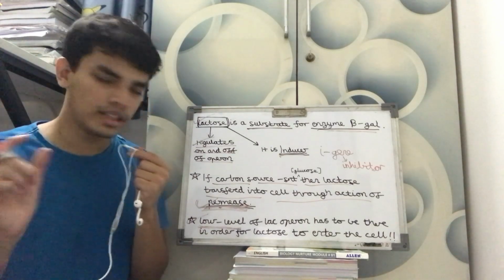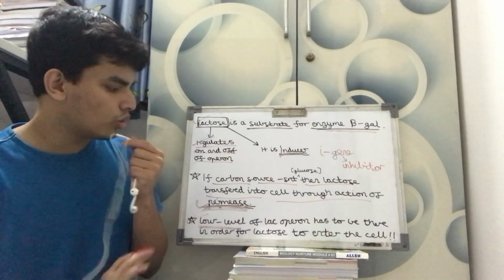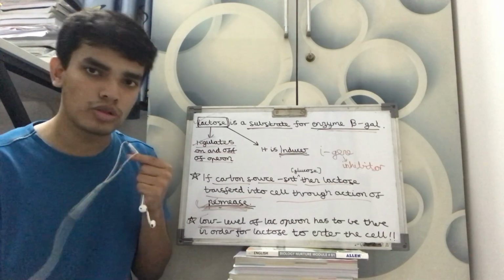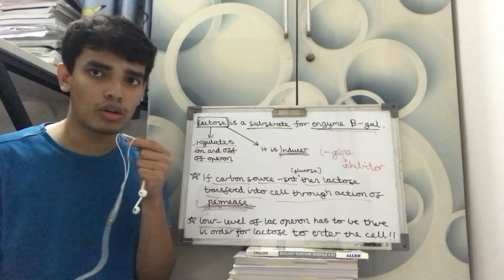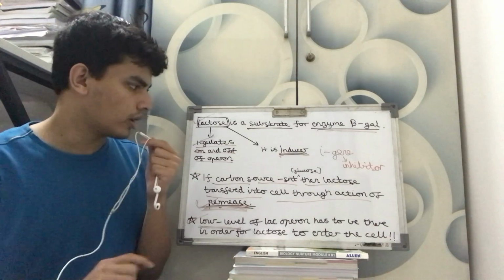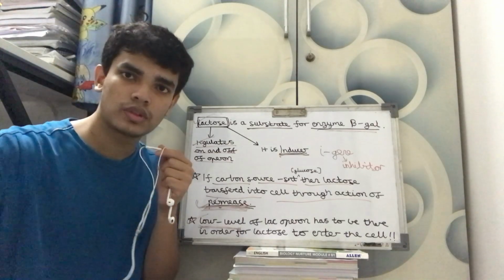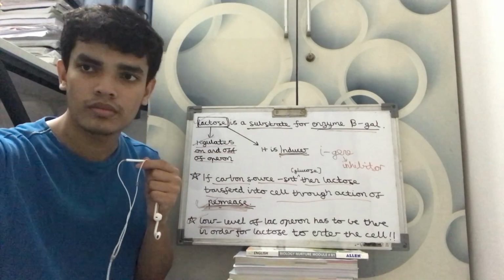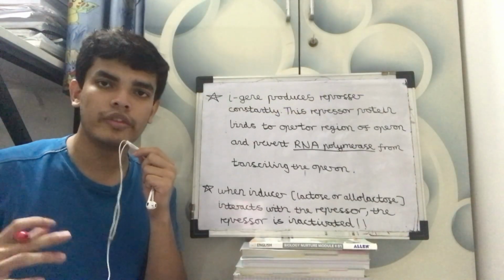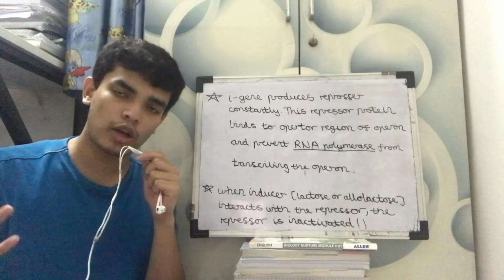They can also give you a statement that no level of Lac Operon has to be there for this. So it is completely wrong. Low level has to be there. Okay, so that is that. Okay guys, so now we will start the main mechanism of Lac Operon.